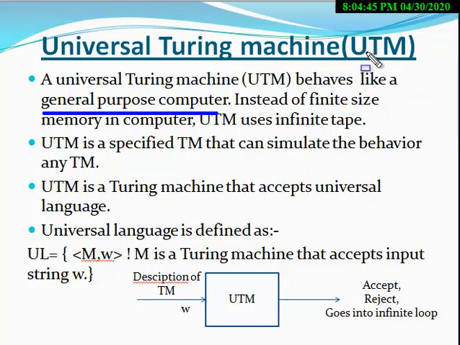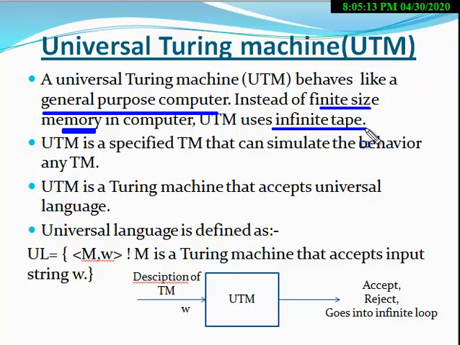The difference between the UTM, that is the universal Turing machine, and a general purpose computer is that a general purpose computer uses a finite size memory, but the UTM uses an infinite tape.